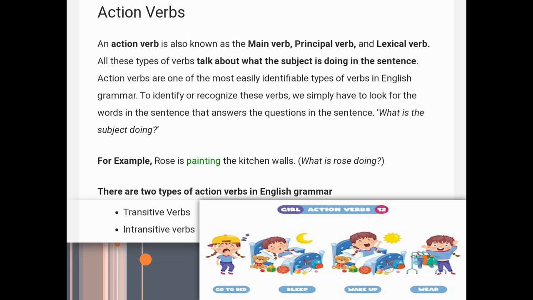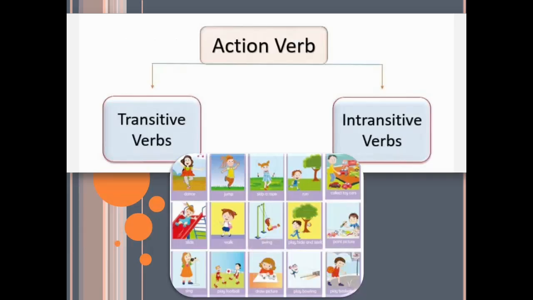See the example: Rose is painting the kitchen wall. So if we ask the question, what is Rose doing, then we simply give the answer, painting. This means painting is the action verb, the action that is done by the subject in the sentence. There are two types of action verbs in English grammar: transitive verbs and intransitive verbs. Let's see the difference between transitive and intransitive verbs one by one in detail.